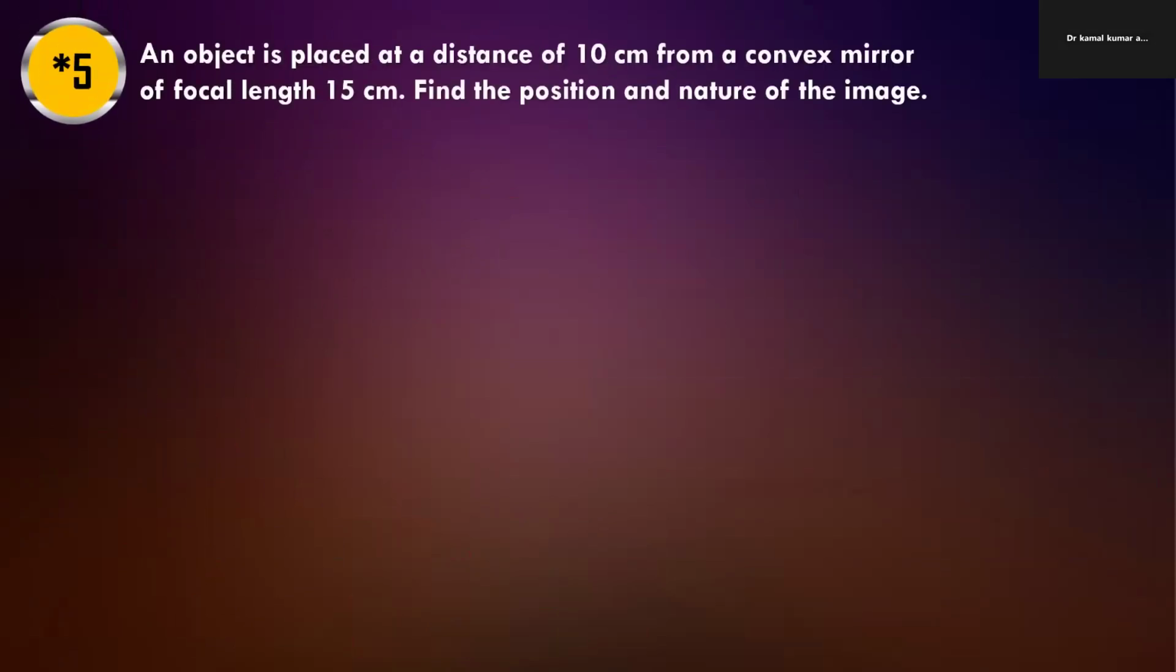Now, from here, we have to do. So let's see numerical 5. An object placed at a distance of 10 centimeter from a convex mirror of focal length 15 centimeter. Find the position and the nature of the image.